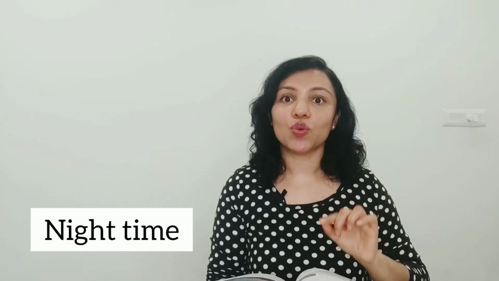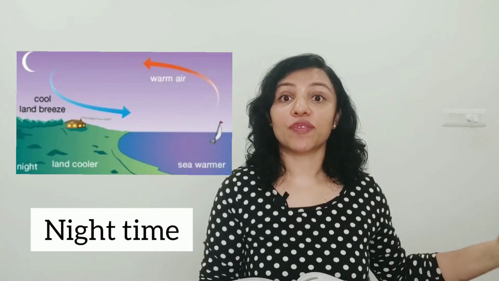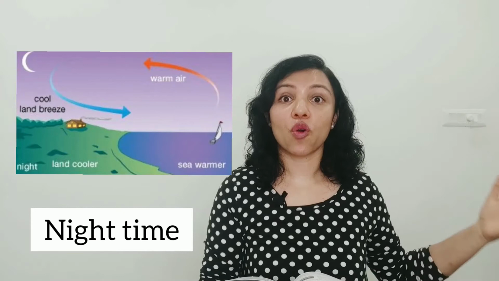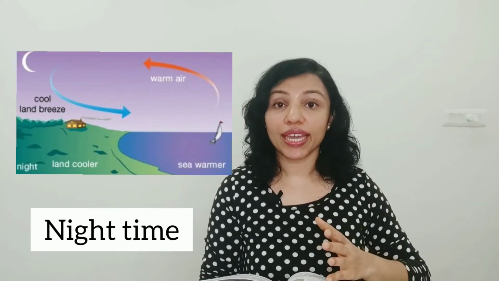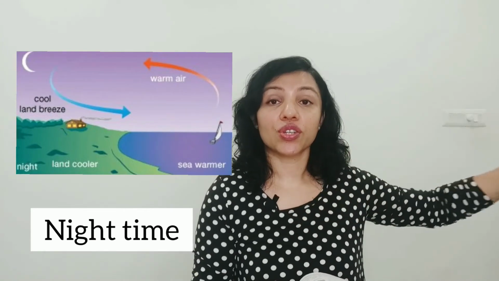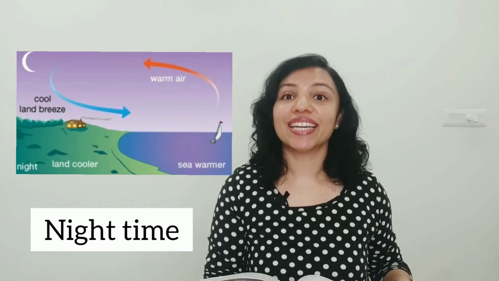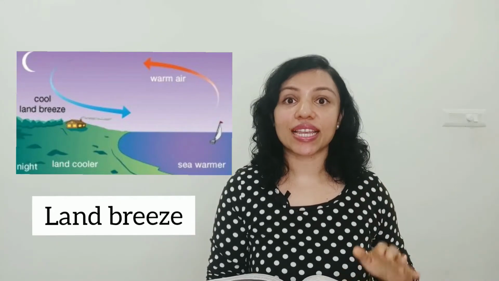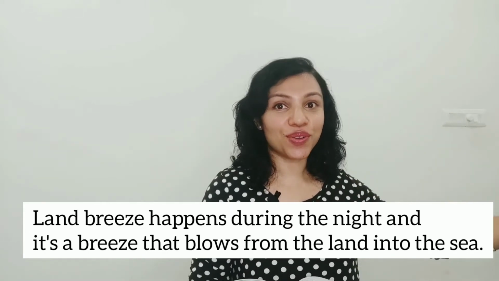Just the opposite of that is the land breeze. So during the nights, the land cools down faster than the ocean. So the air that is above the land is cooler than that above the sea. So what happens to the warm air or the hot air above the sea? It goes up. So the cooler air above the land rushes to above the sea, and that causes a movement of air, and that's called a land breeze. So a land breeze happens during the night, and that's when the wind blows from the land into the sea.